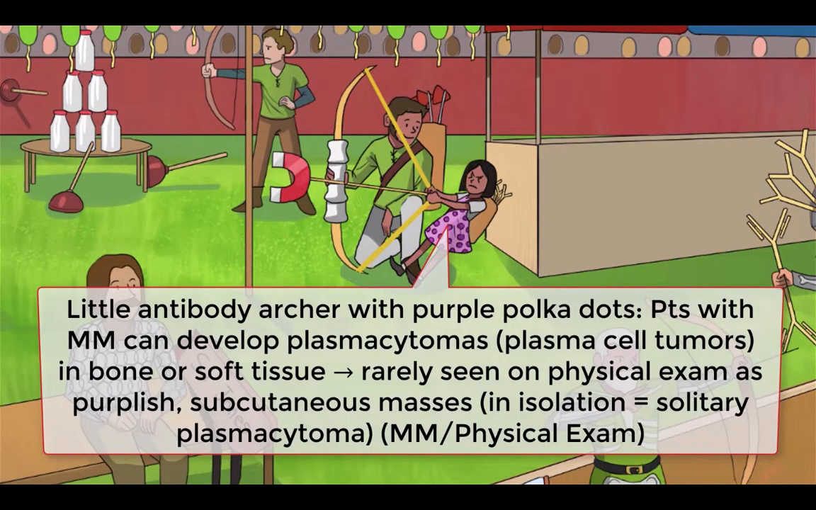Plasmacytomas are plasma cell tumors that may occur in the bone or in soft tissues, dubbed medullary and extramedullary lesions, respectively. Plasmacytomas can even rarely be seen on physical exam as purplish subcutaneous masses.